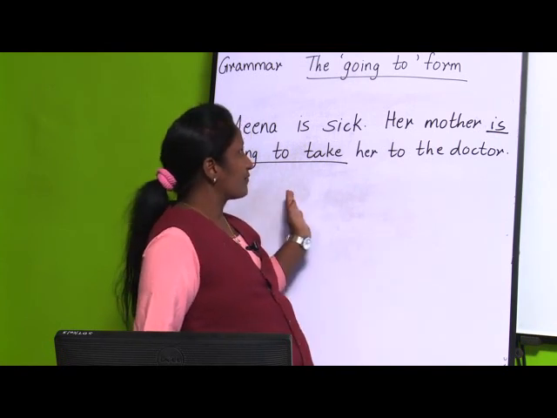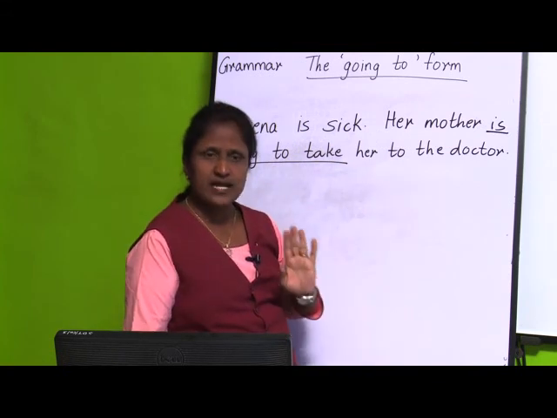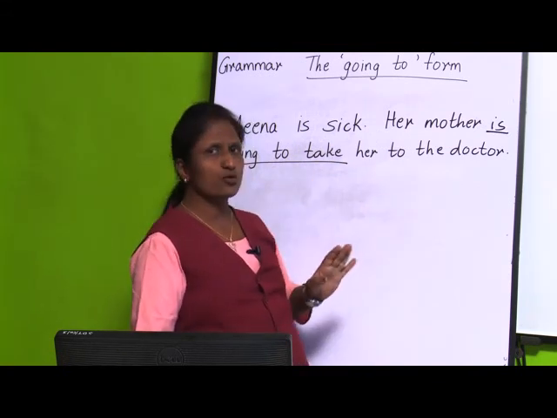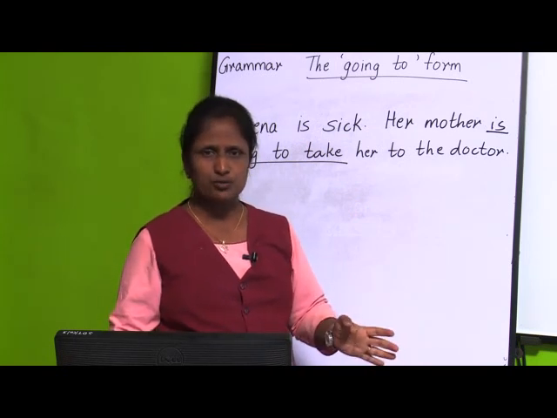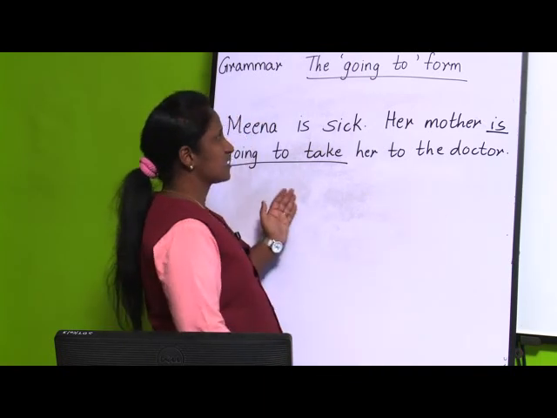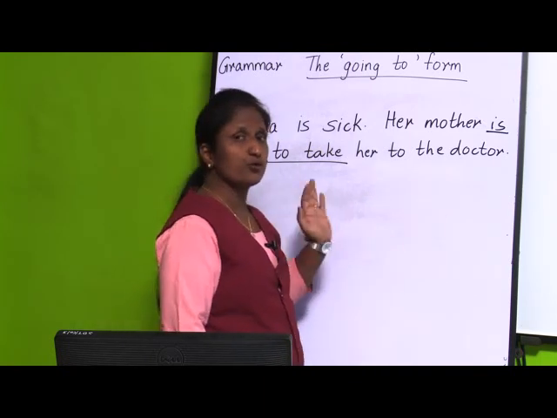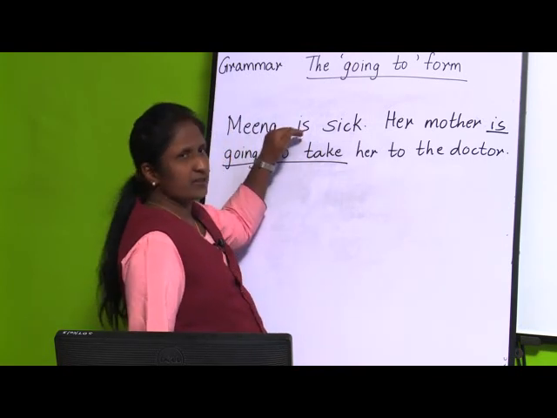No. What have they given here? Meena is sick, her mother is going to take her to the doctor, means the action of taking her to the doctor is immediately going to happen in the future, not after a few days or after 1 month or after 1 year. She is going to do the action of taking her to the doctor because Meena is sick.